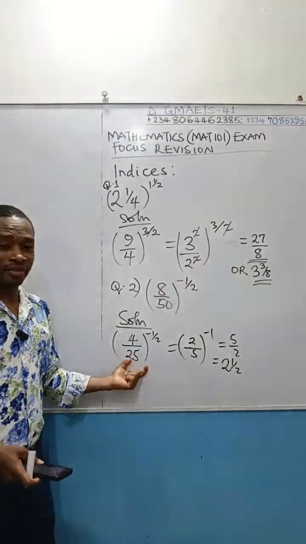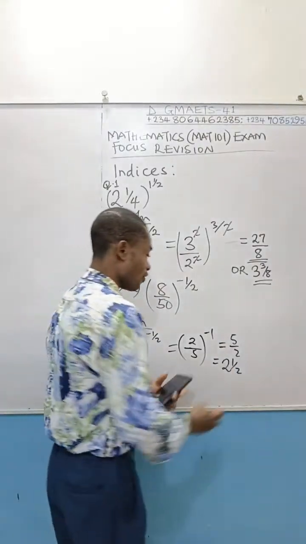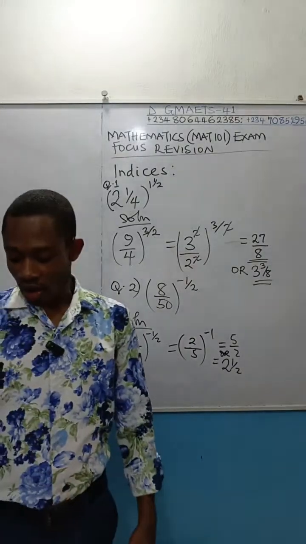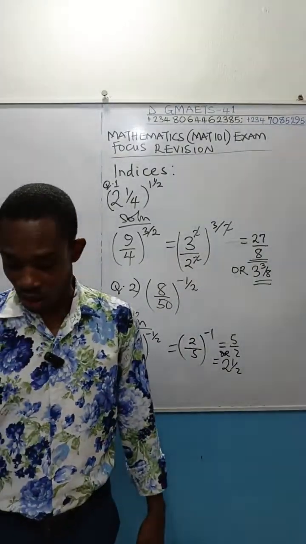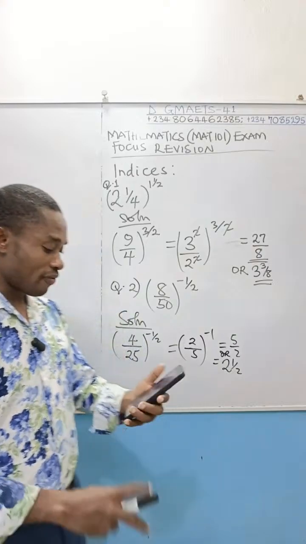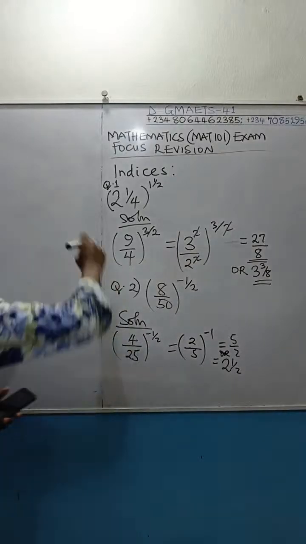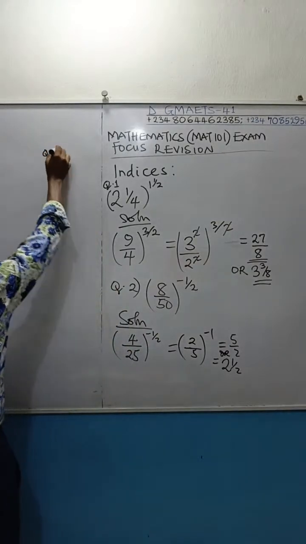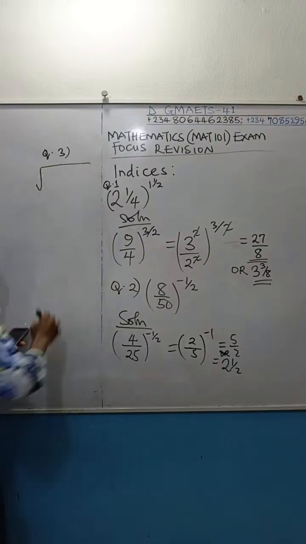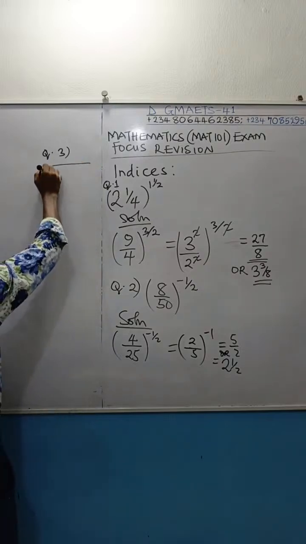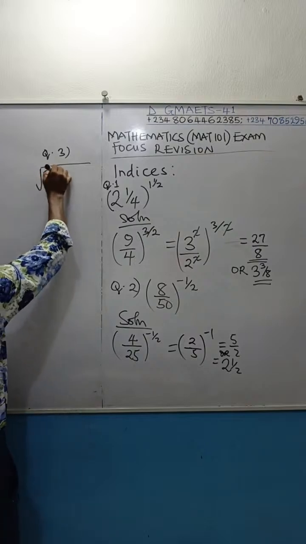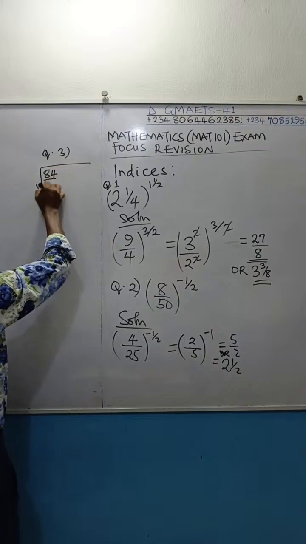I think I've explained this. The answer is 5 over 2 or 2 whole number 1 over 2. Okay, so let's move on to our next question. You are asked to simplify this. That's the next question, Question 3. You are asked to simplify square roots of 84 divided by 3.